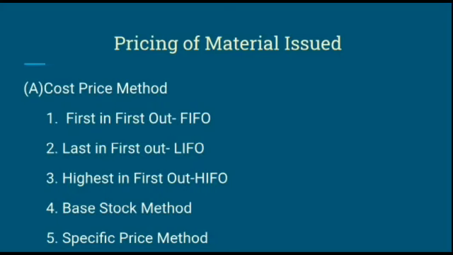For pricing materials issued, the price of the last purchase is used until it is fully exhausted. When the last lot received is exhausted, the material purchased just before it is issued. In the meantime, if a new lot is received in the store, then the immediate issue of material will be made from the recent lot received, at the cost at which it was received.